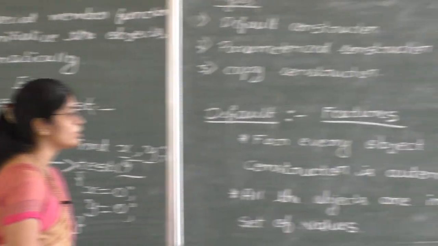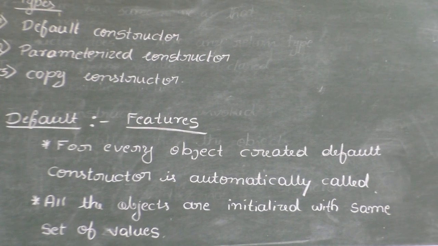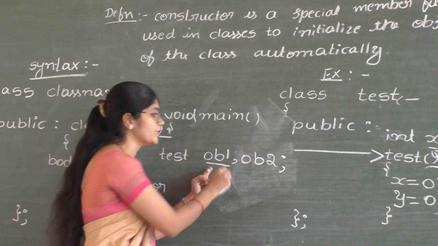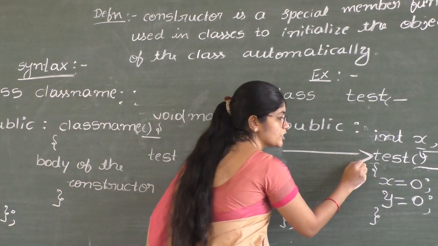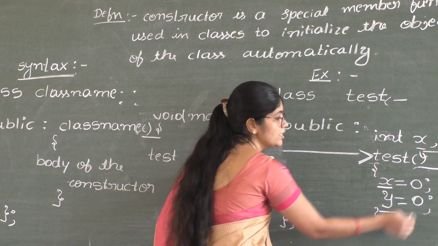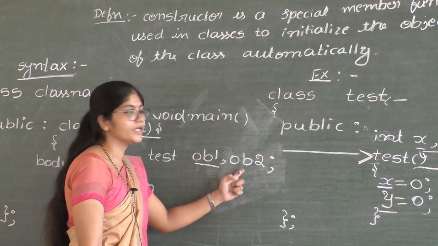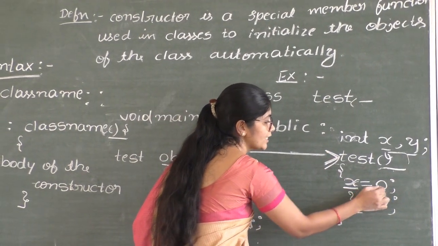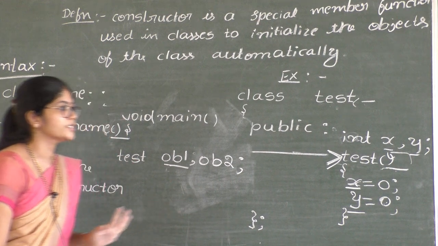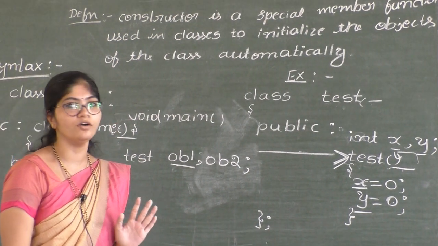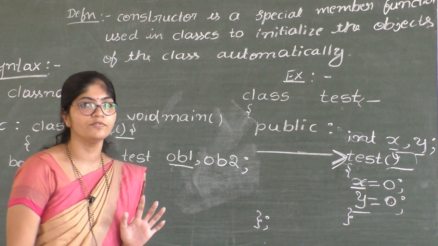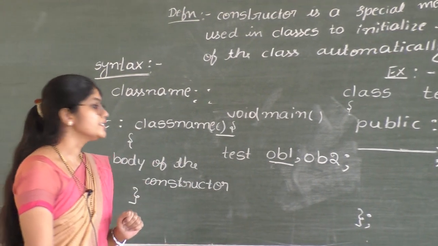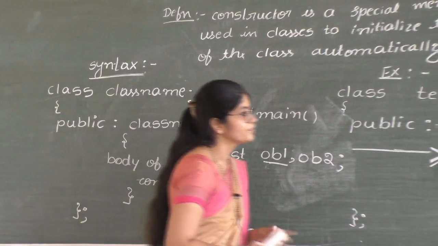Second feature, all the objects are initialized with the same set of values. In the example, when we create object OB1, constructor function is called and variables are initialized with zeros. Again, when I create object 2, again the constructor function is called and variables are initialized with 0. So all the objects are initialized with same set of values irrespective of the number of objects. So this is about default constructor and disadvantage of default constructor.